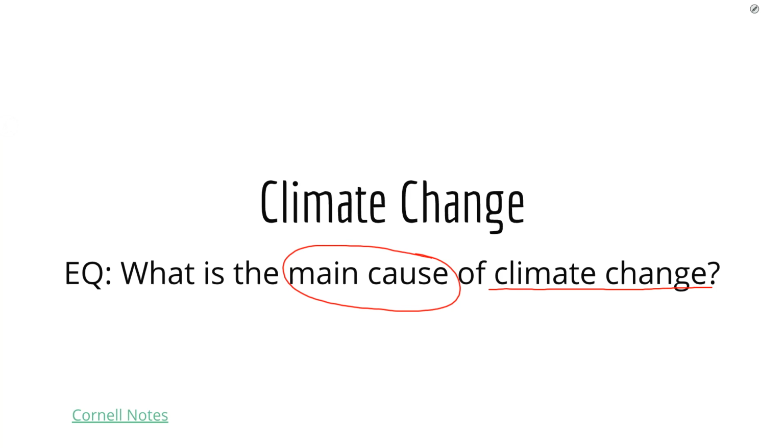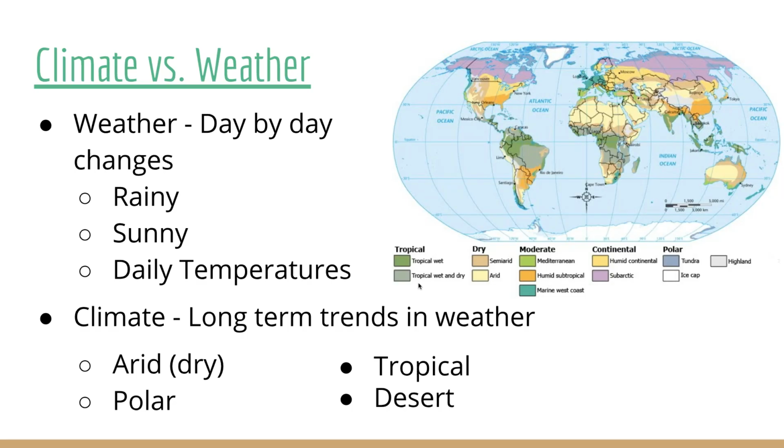We want to know, what is the main cause of climate change? Okay, so we are not disputing the fact here that there is climate change. We want to look at the causes of it. And to do that, we need a few definitions. You just watched a very short video about weather versus climate. Sometimes, especially in these cold, snowy months, we get confused thinking climate change. What is going on with our weather?